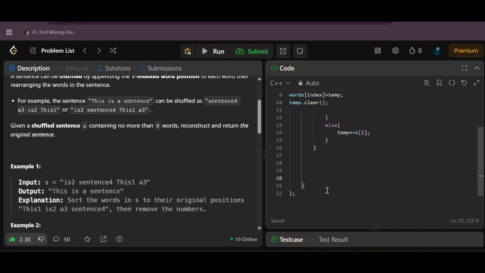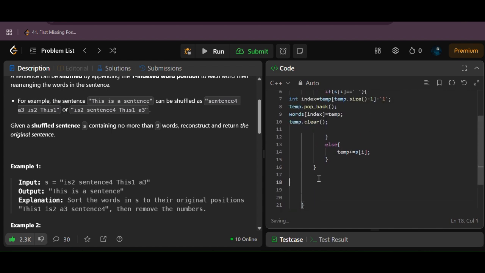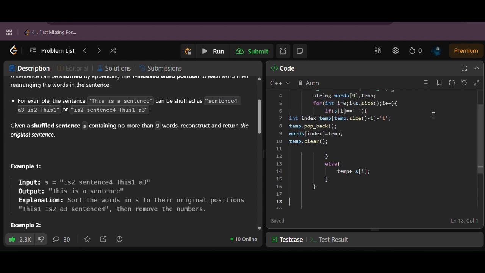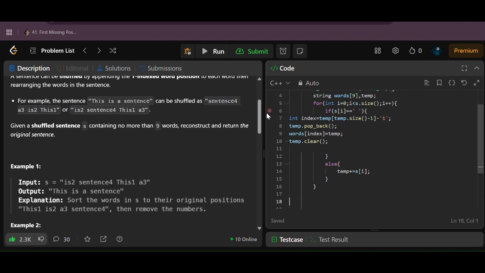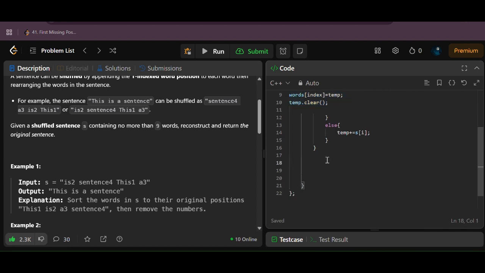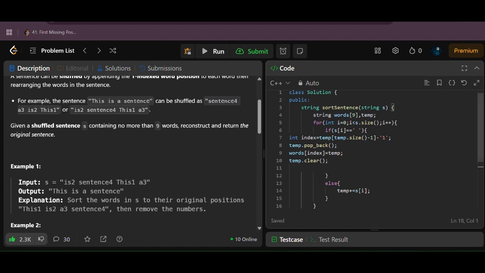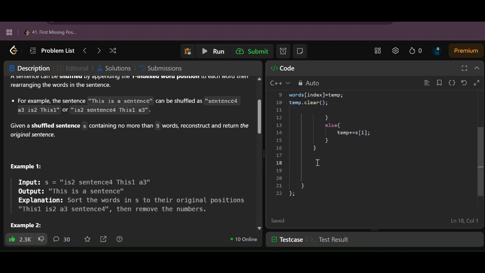So after the loop, what is your task? Store the last string. So copy it and paste here.